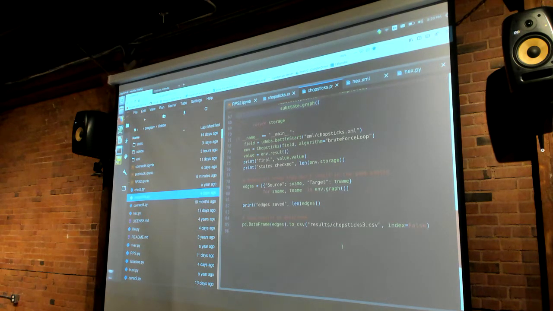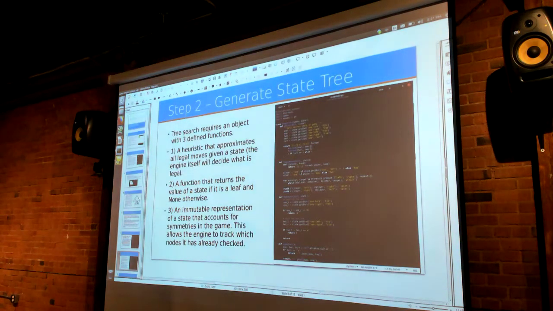And that's it. Then I'm just going to iterate over all my storage. Once I put all the states that I've done in storage, I'm just going to pull them up, create the source-target CSV, and I don't know if anyone's used Gephi, but that's what I'm going to be visualizing this in, and then print it out. And what do you get?